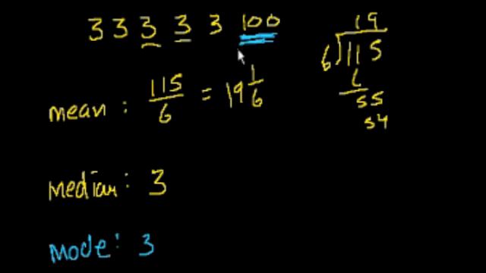So in this case, when you had this outlier, the median and the mode are maybe a little bit better at giving you an indication of what these numbers represent. Maybe this was just a measurement error. But I don't know, we don't actually know what these represent. If these are house prices, then I would argue that these are probably more indicative measures of what the houses in an area cost. But if this is something else, if this is scores on a test, maybe there is one kid in the class, 1 out of 6 kids, who did really, really well, and everyone else didn't study, and the mean is more indicative of how students at that level do on average.